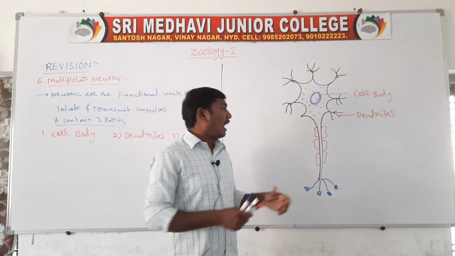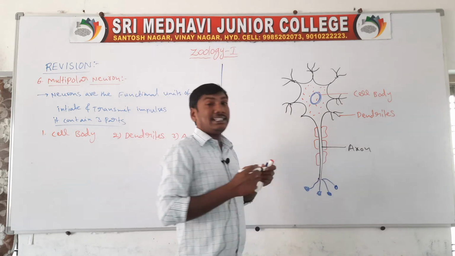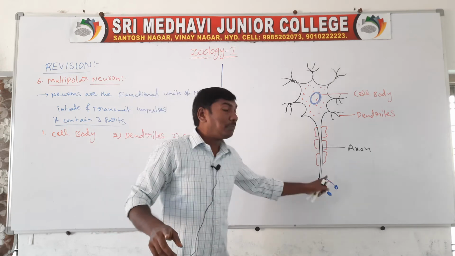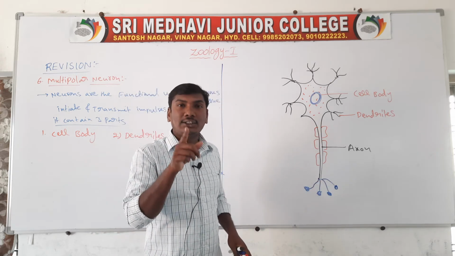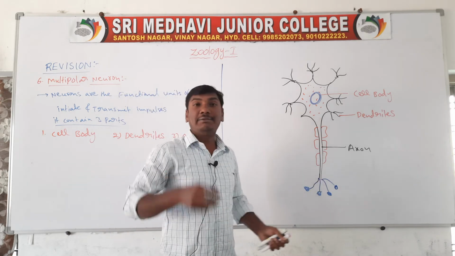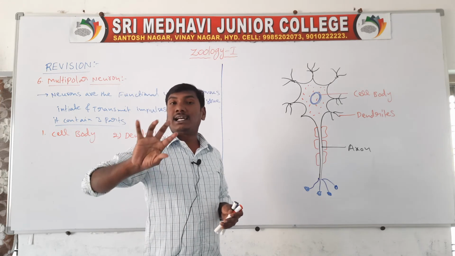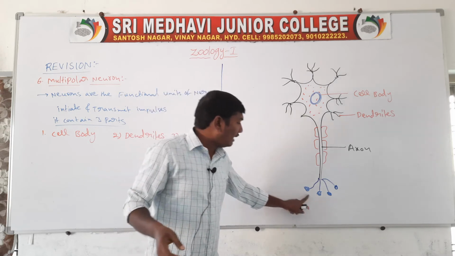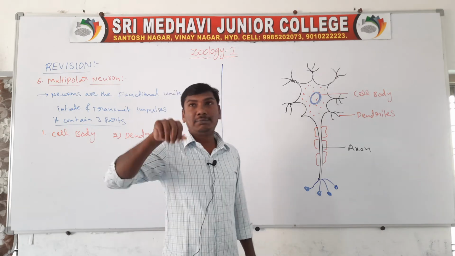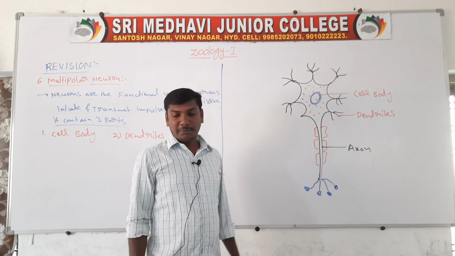Third, the axon. It is a single long cylindrical process. The axon cytoplasm is called axoplasm. At the terminal end, it is divided into fine filament branches called axon terminals. These ending regions contain button-like knobs called synaptic knobs, which contain neurotransmitters. So that is the multipolar neuron.